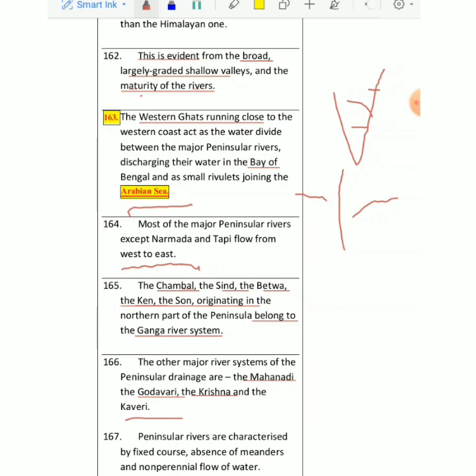Mainly peninsular rivers are characterized by a fixed course. They never change their course, and therefore we never come across flooding, especially in South India. We don't come across meanders. I told you, a river never moves in a straight line, it moves in a zigzag path. That's called meanders, so you don't find meanders in it. And mainly their characteristic is they are non-perennial. Narmada and Tapi flow through a rift valley. A valley between two mountains is called a rift valley, basically, right?